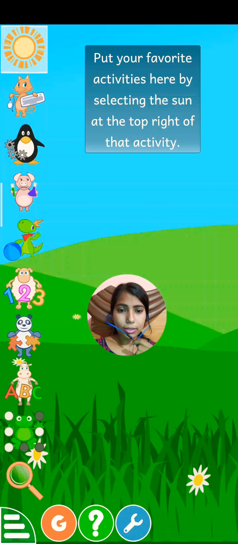Okay, then let's start with today's activity. Using this activity, it will increase your memory capacity.